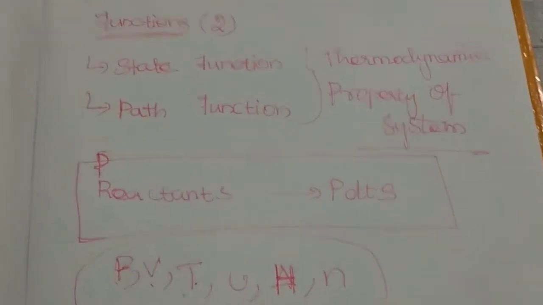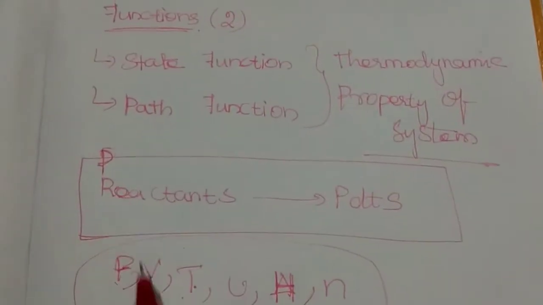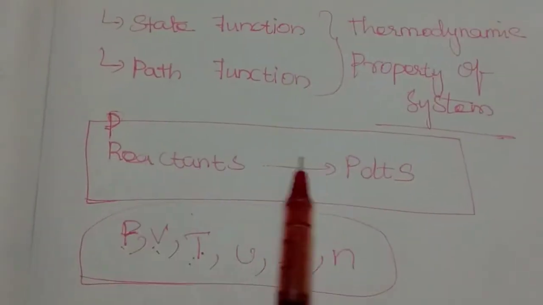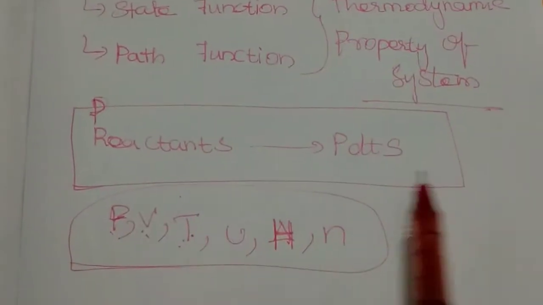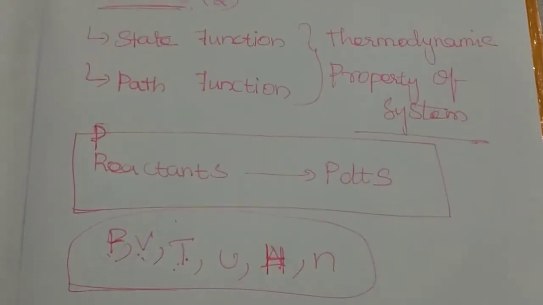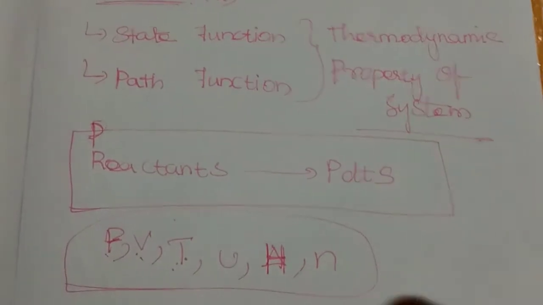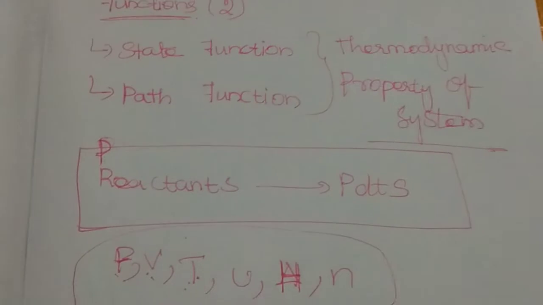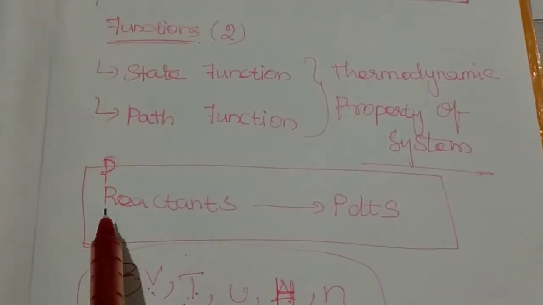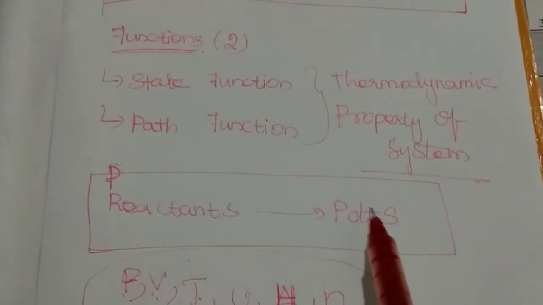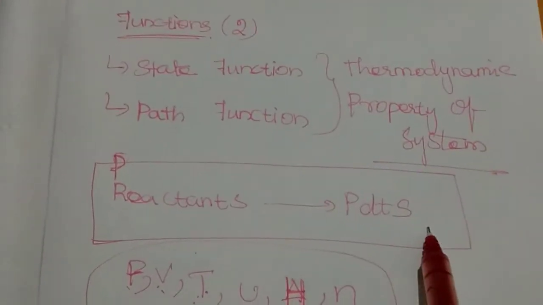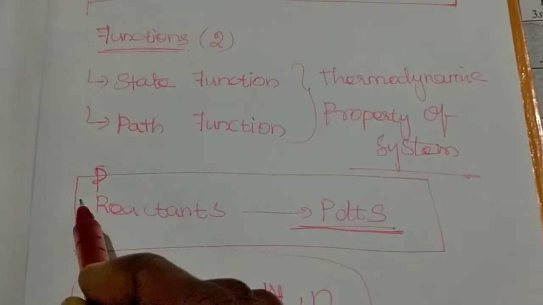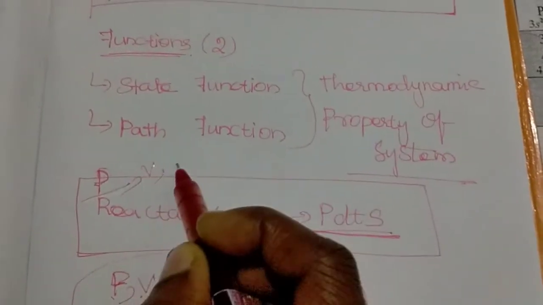Now you can see that pressure, temperature and volume, all the variables involved in this thermodynamic reaction, do not depend upon the reactant being converted into the product. That means the path the reactants travel to convert into products does not affect pressure, volume and temperature.